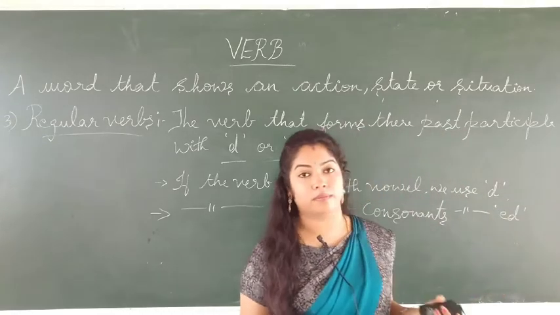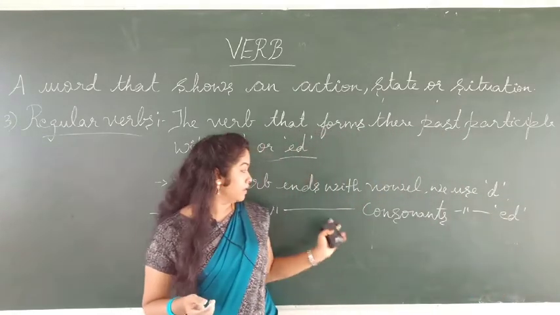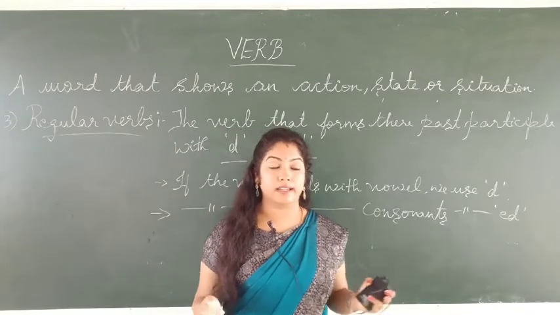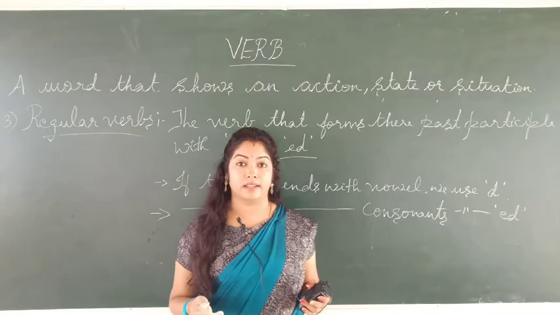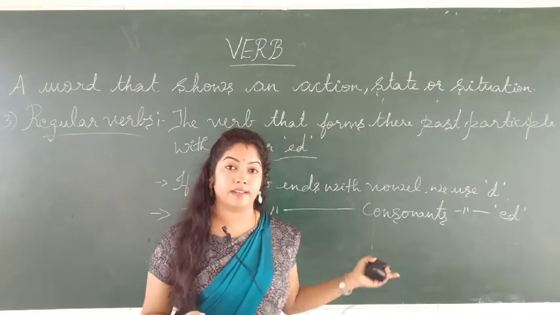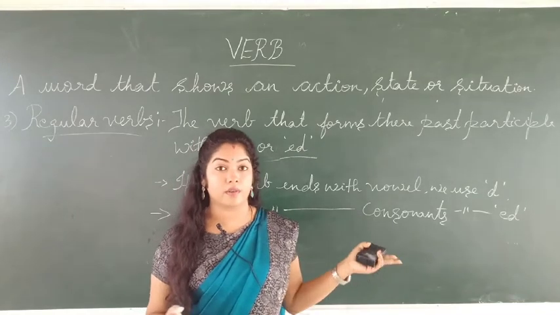Okay, so I hope everyone knows about what is vowel and consonant. Vowels means in English there are 26 letters in the English alphabet. So in that 5 letters are considered as vowels and the rest of the alphabet is considered as consonants.